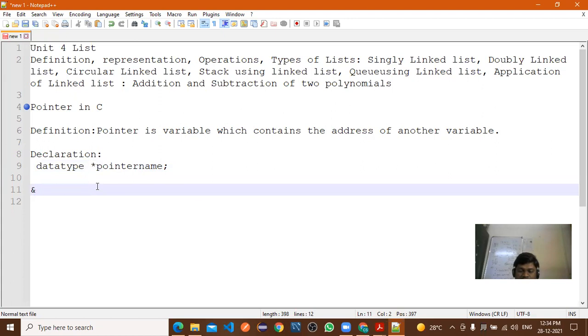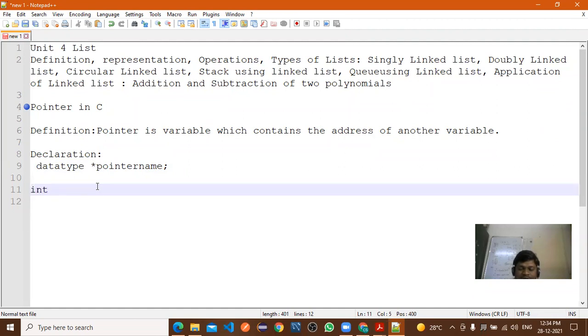So this ampersand we are using as a reference operator, or we can call it the address specifier operator, right? Now how we are using this, we will discuss one simple example.